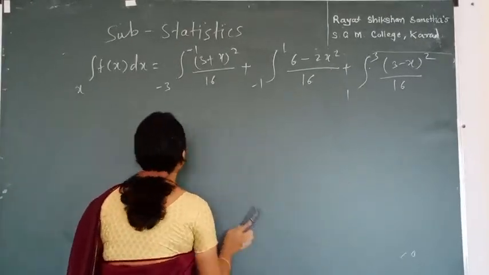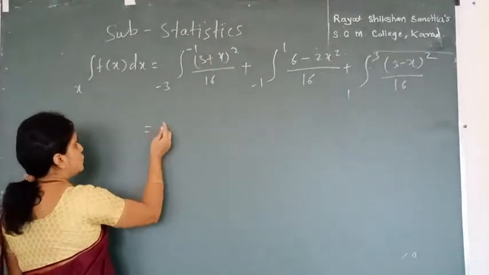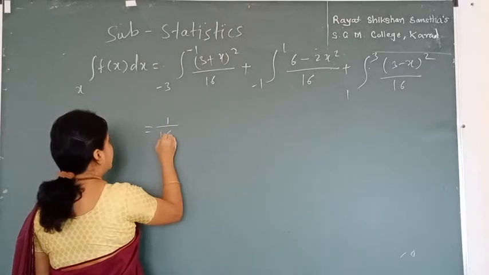Okay, now I solve this and check whether it is equal to 1. So with the usual integration solving method we solve it.